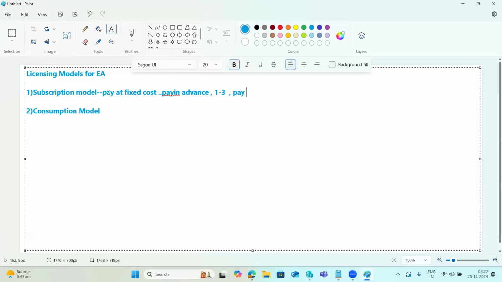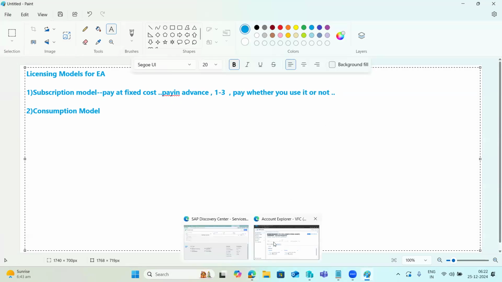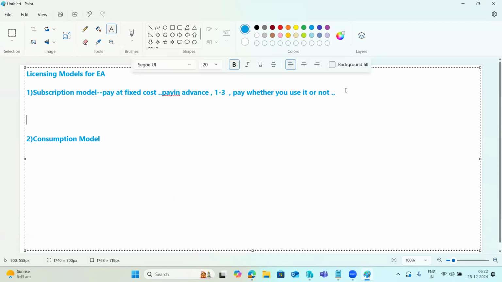You have to pay the amount whether you use it or not. That is the main thing, that is for sure, right? Suppose I paid a fixed cost, let me go a little bit deeper. In the BTP you have 89, 90 plus services available in the discovery center. Of those 90 services, I want to use only 5 services like A, B, C, D, E. Then you have to pay the fixed cost.